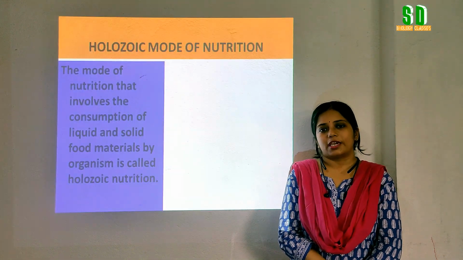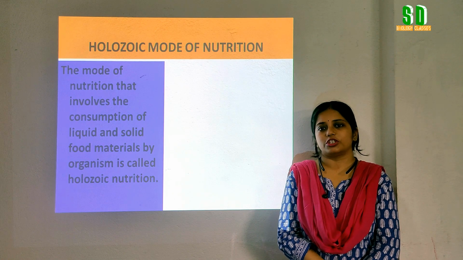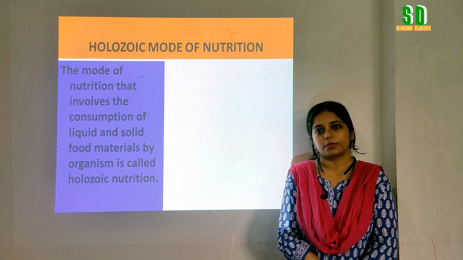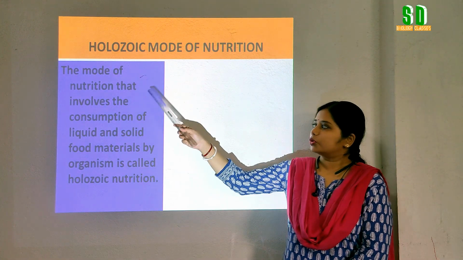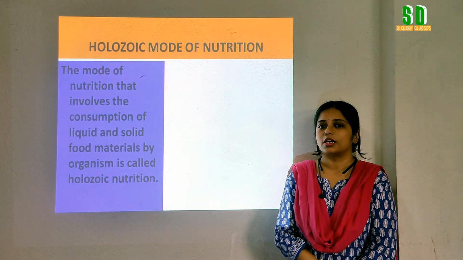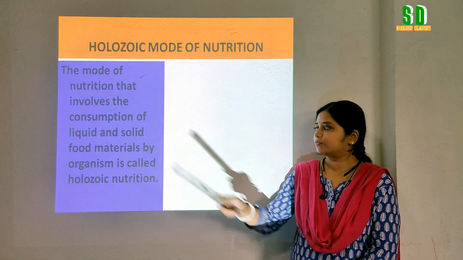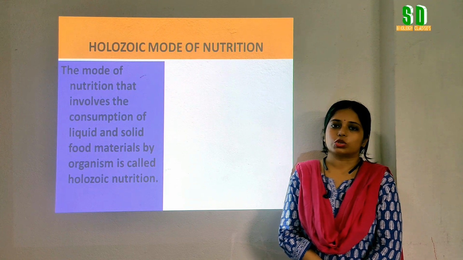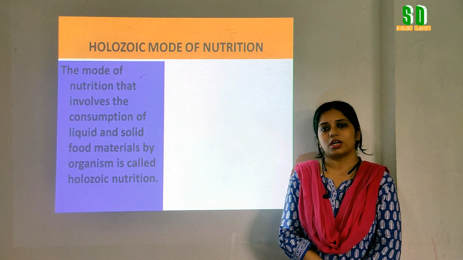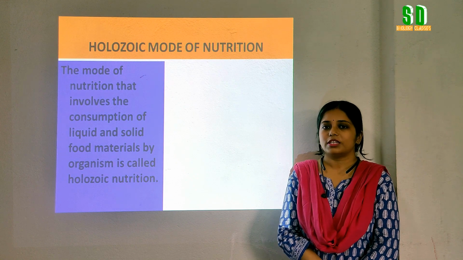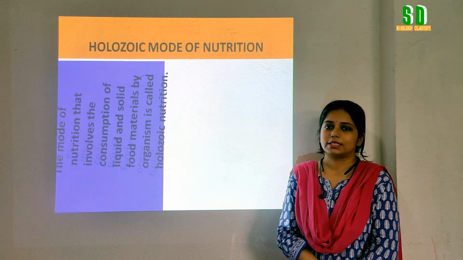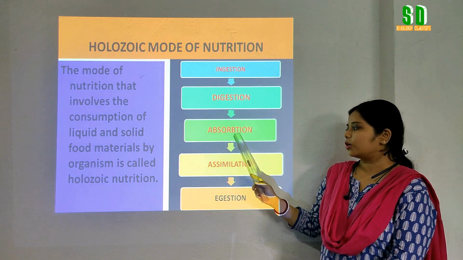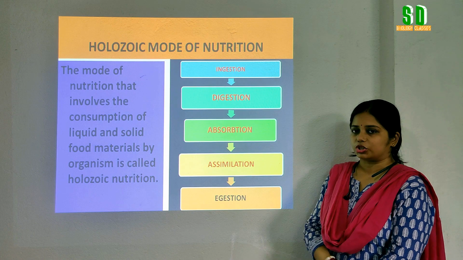One of the important types of heterotrophic mode of nutrition is the holozoic mode of nutrition. But what is this holozoic mode of nutrition? It is the mode of nutrition that involves the consumption of liquid and solid food materials by organisms. So here the solid or liquid food materials are engulfed by different organisms. It includes some important steps. What are those? Ingestion, digestion, absorption, assimilation and egestion.